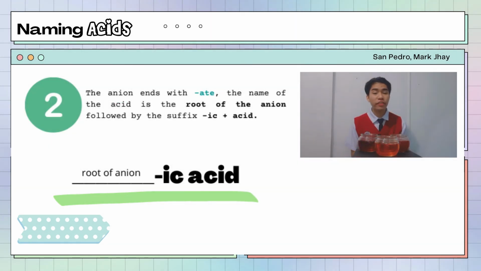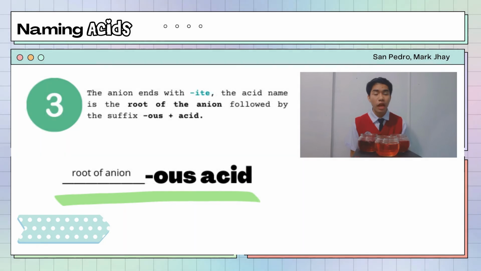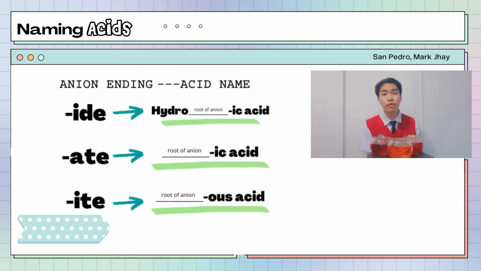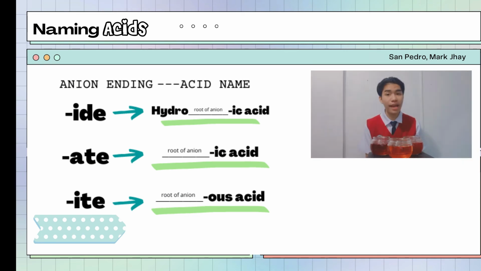Second, if the name of the anion ends with ATE, the acid name is the root of the anion plus the suffix -ic plus acid. However, if the anion ends with ITE, the name of the acid is the root of the anion followed by the suffix -OUS plus acid. We just need to remember these three formulas when naming acids.